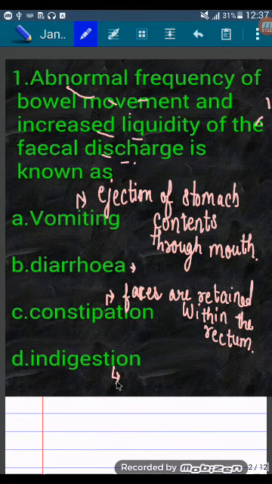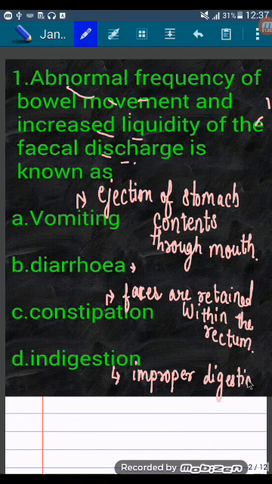D. Indigestion. Indigestion is improper digestion of food, due to which there is feeling of fullness. So answer is B. Diarrhea.